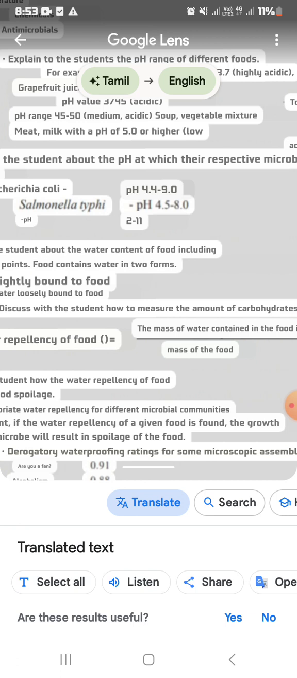I will give one more question. The mass of the milkmaid which has been produced is 950 gram, and the mass of the water contained in the milkmaid is 3 gram. So solve and get the water repellency of food.